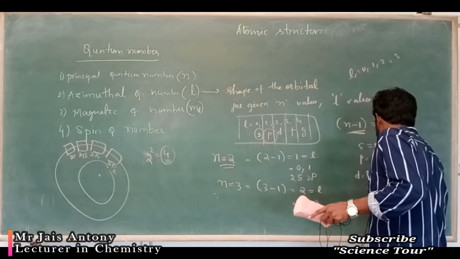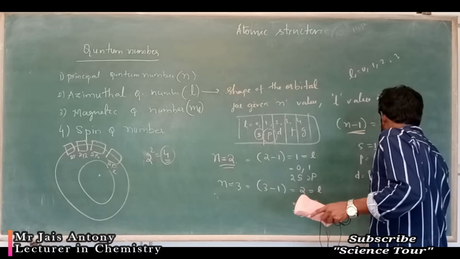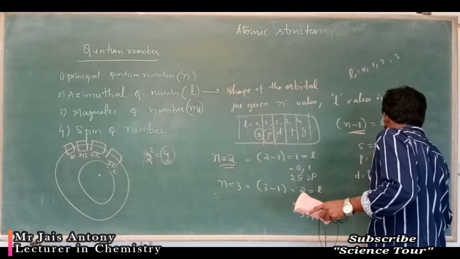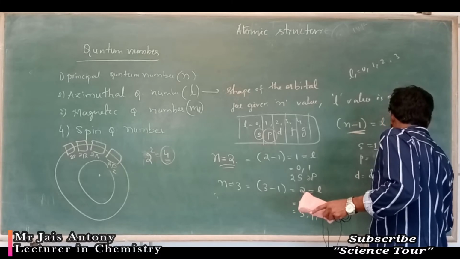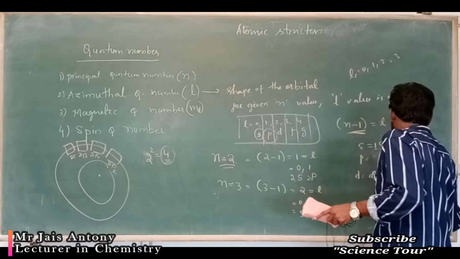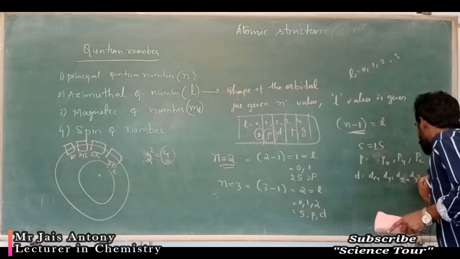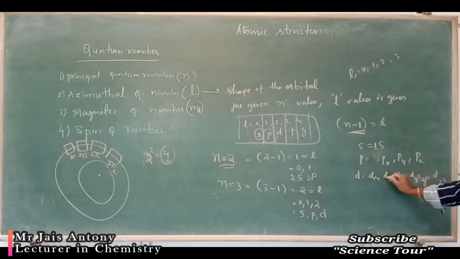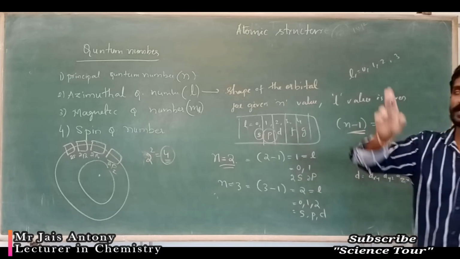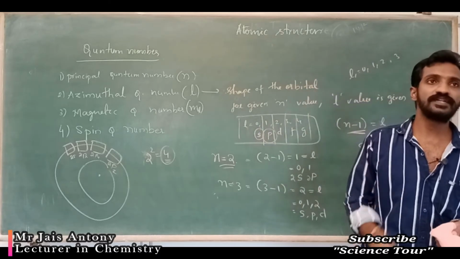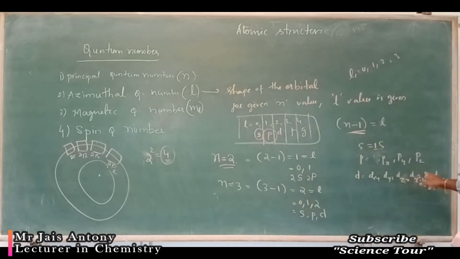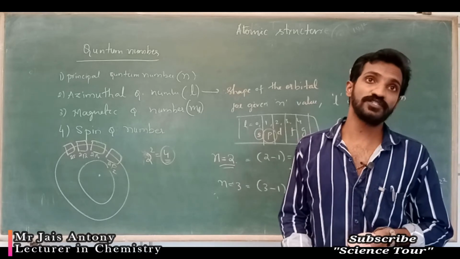dxy, dyz, dzx, dx square minus y square, dz square. So 1 orbital, 2 orbital, 3 orbital, these are orbital names, okay, don't get confused. What is dxy, sir? It is an orbital name. If the d orbital represents the x axis and y axis, then it is dxy, dyz, dzx, dx square minus y square, dz square. In f orbital, 7 f orbitals are possible.